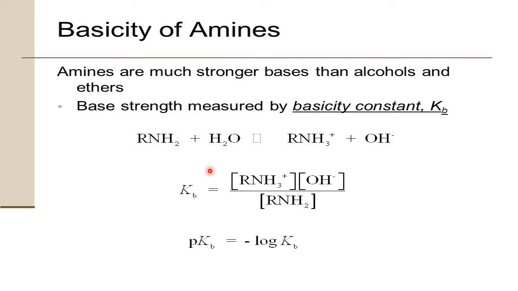Now, the basicity of amines, or basic character of amines, is explained using the knowledge of chemical equilibrium. This is the general equation. In water, they become RNH3 plus and OH minus: after accepting the proton they become RNH3 plus, and OH minus separates. Now apply the equilibrium constant expression, so we get this equation, and using pKb equal to minus log Kb: the larger the value of Kb, the lower the value of pKb, and the better the basic character of amines.